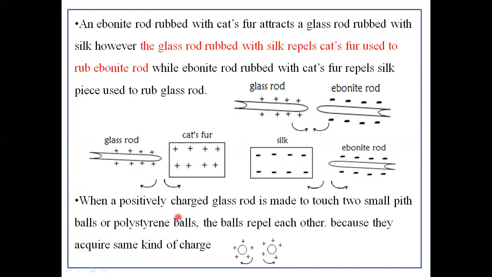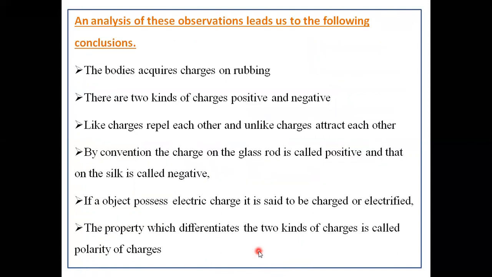In the third example, when a positively charged glass rod is made to touch two small pith balls, which are also called thermocol balls or polystyrene balls, they repel each other because they acquire the same kind of charge, that is positive.